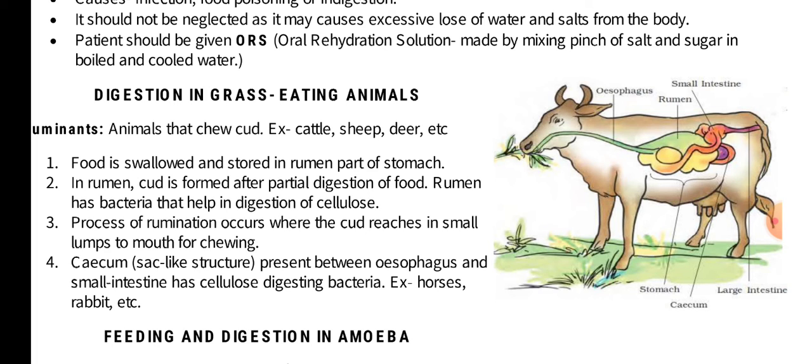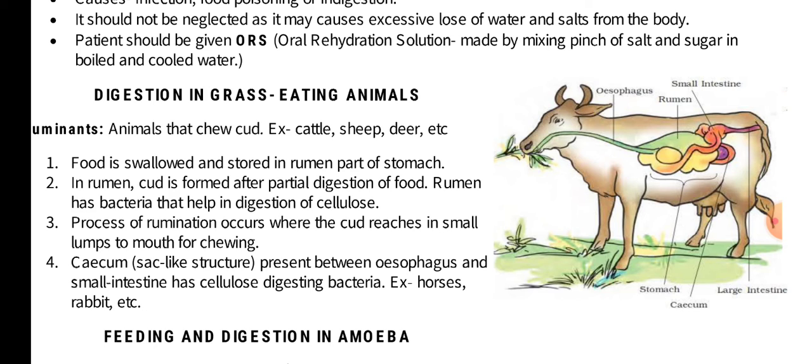Ruminants are the animals which chew the cud. Examples are cattle, sheep and deer. Food is swallowed and stored in the rumen, a part of the stomach. This storage is important because here partial digestion of food takes place, which actually helps in the digestion of cellulose. The cud is formed from this just-swallowed food. The food from the rumen is again brought back into the mouth for proper chewing, and the same digestion process takes place the way it takes place in humans.